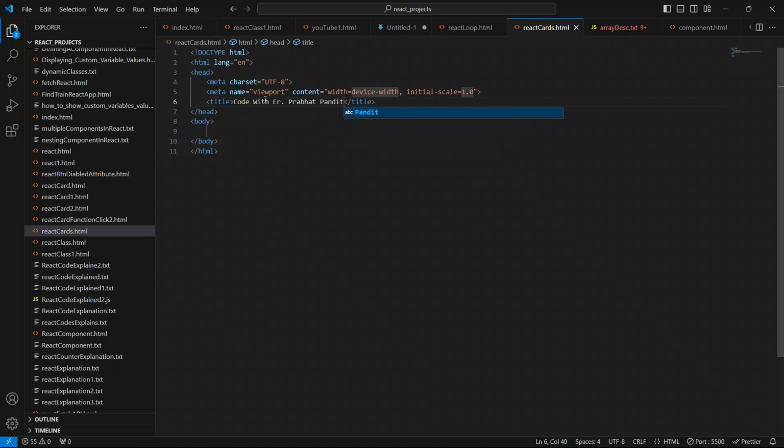Okay, so guys, this is it. We need some CDN links in order to work in this file. So I'm going to go to the previous example just to copy the CDN links, and I will explain all the CDN links, what they are.